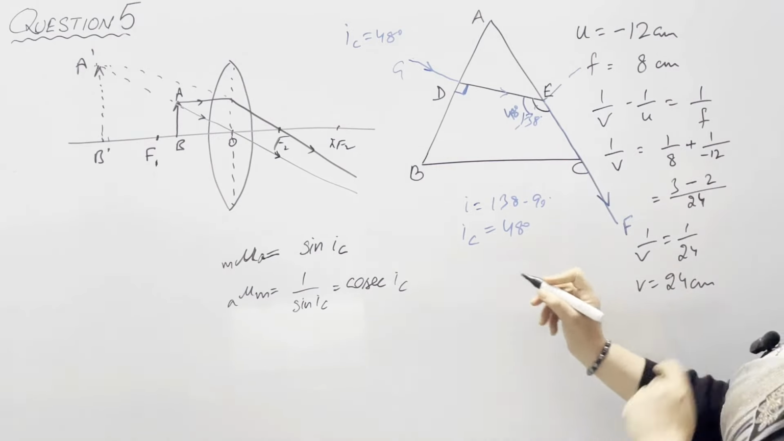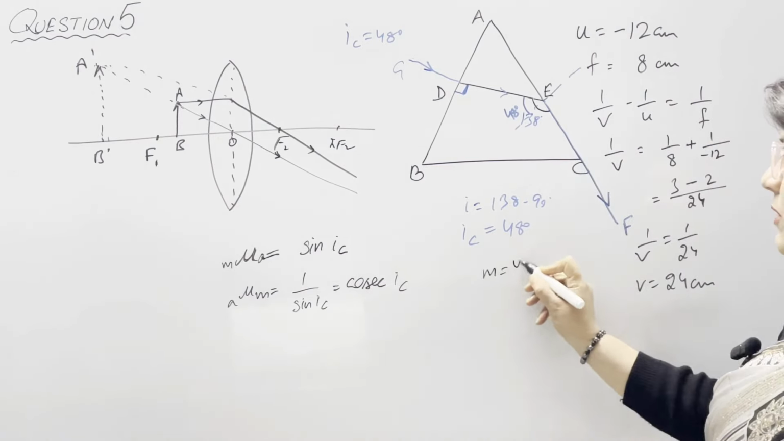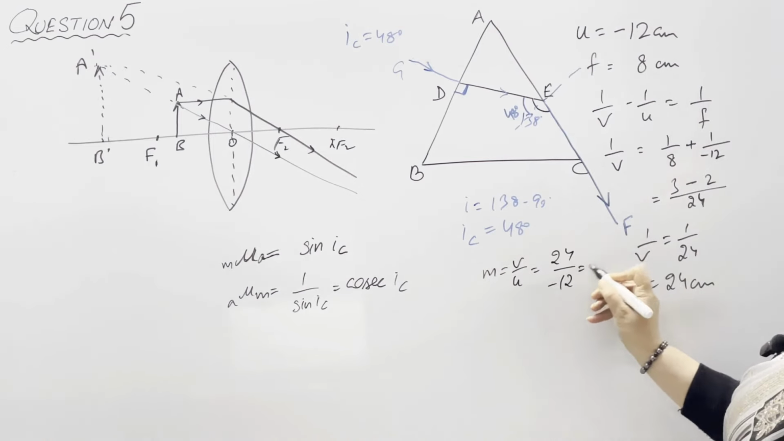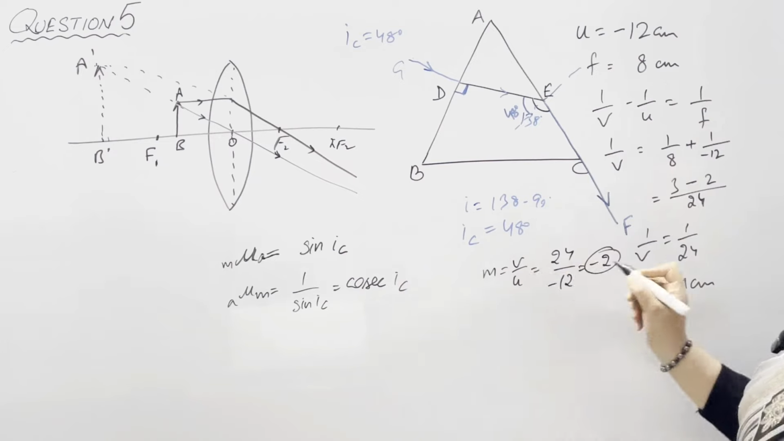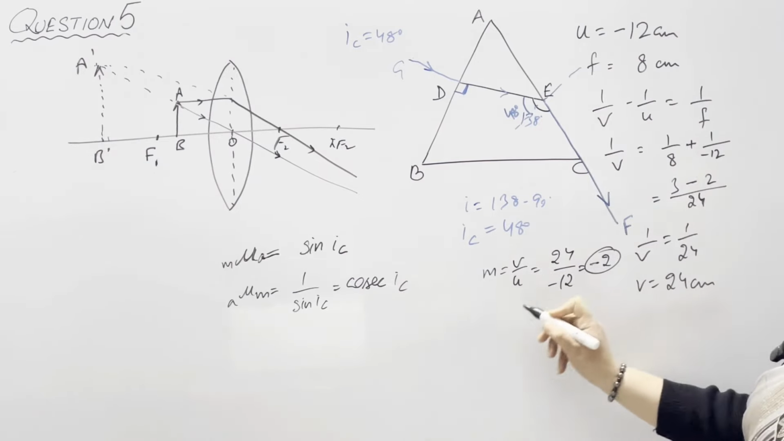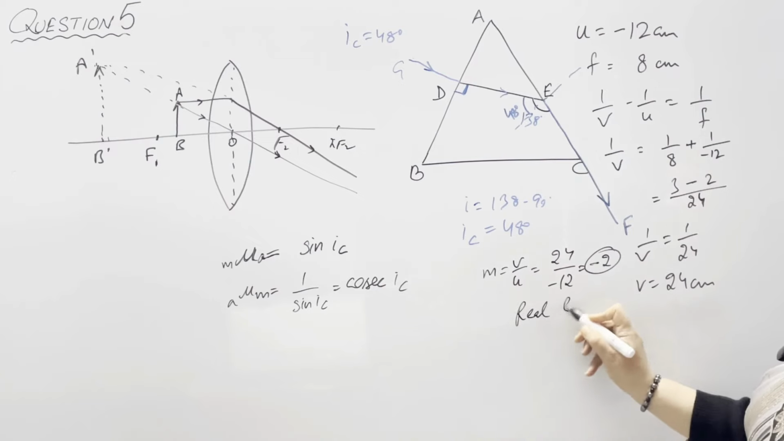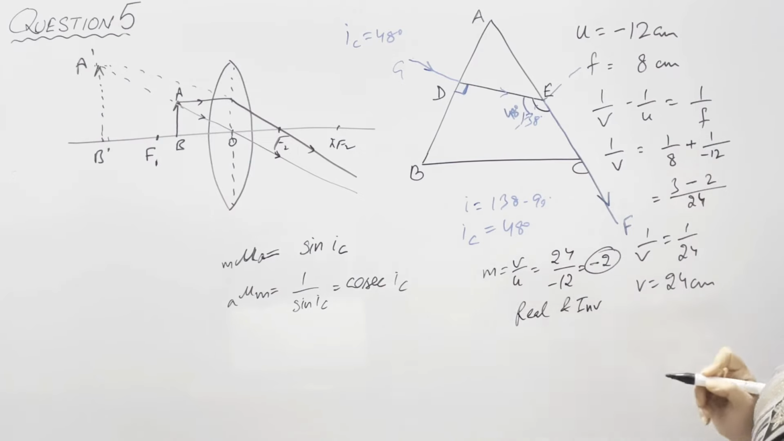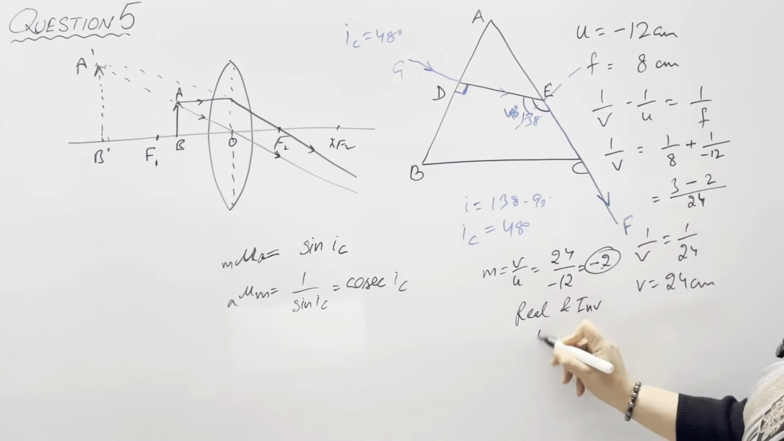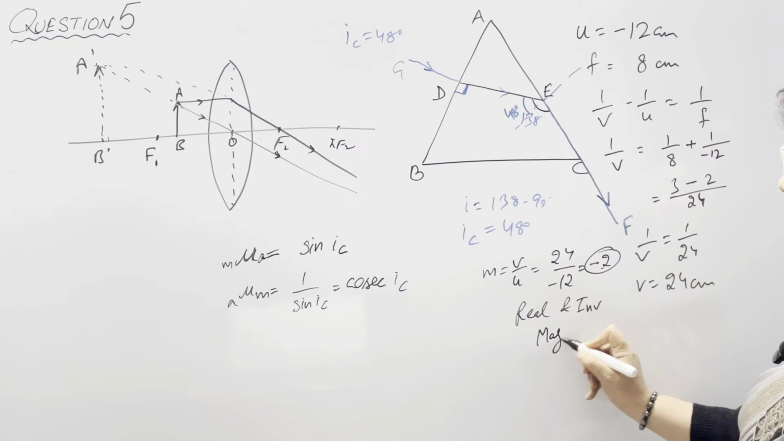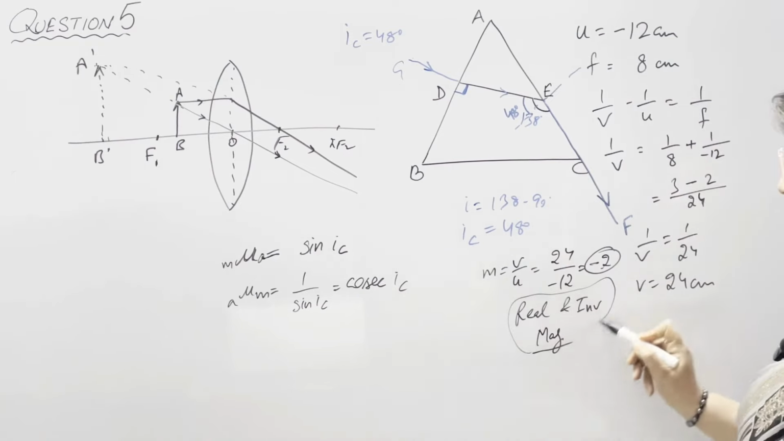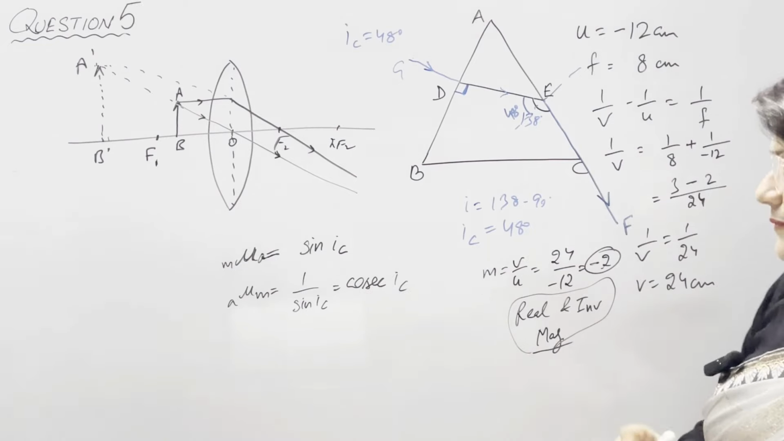So v is 24. Now magnification m is equal to v upon u. v is 24 and u is minus 12. So answer is minus 2. Magnification is minus 2. It means the minus sign indicates that the image is real and inverted, and this 2 shows that this is a magnified image also. So characteristics of image are real, inverted and magnified.